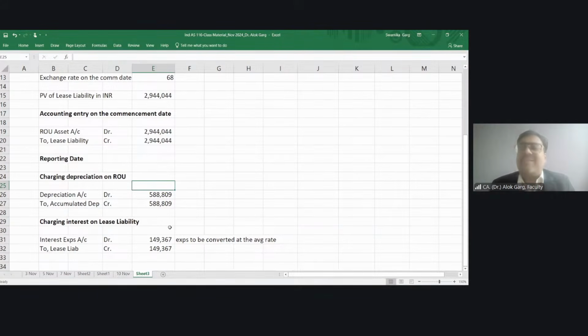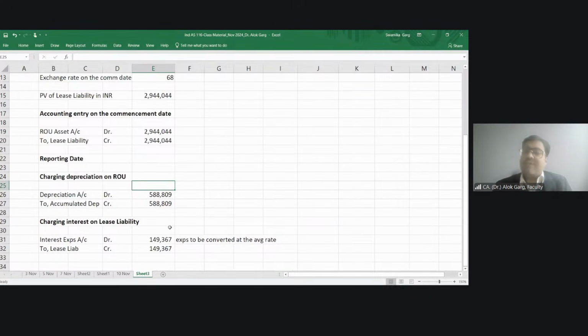Depreciation is a notional entry. But tell me, you have to pay this interest, I mean the lease payments, every year, right? So this is an unwinding impact. But if I talk about depreciation, your right of use asset is a non-monetary item. Lease liability is a monetary item.